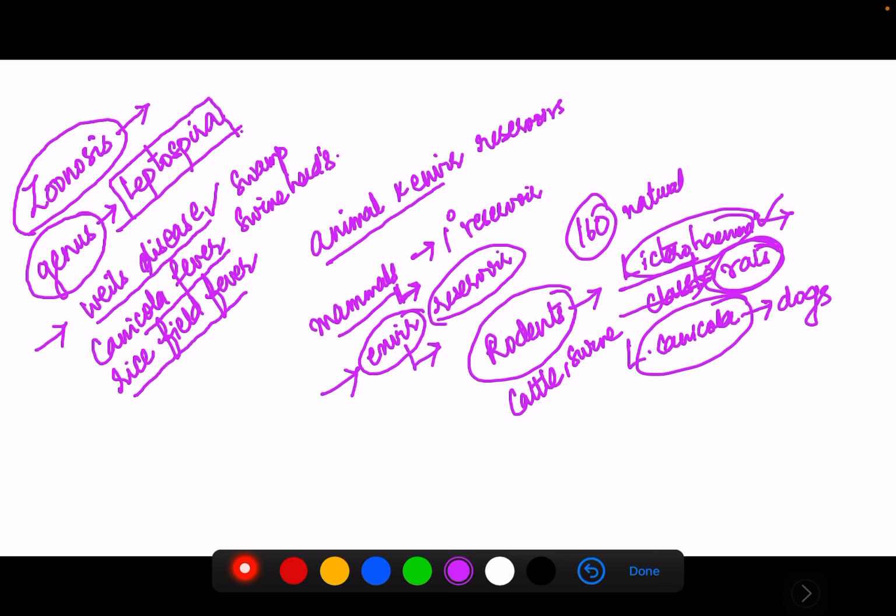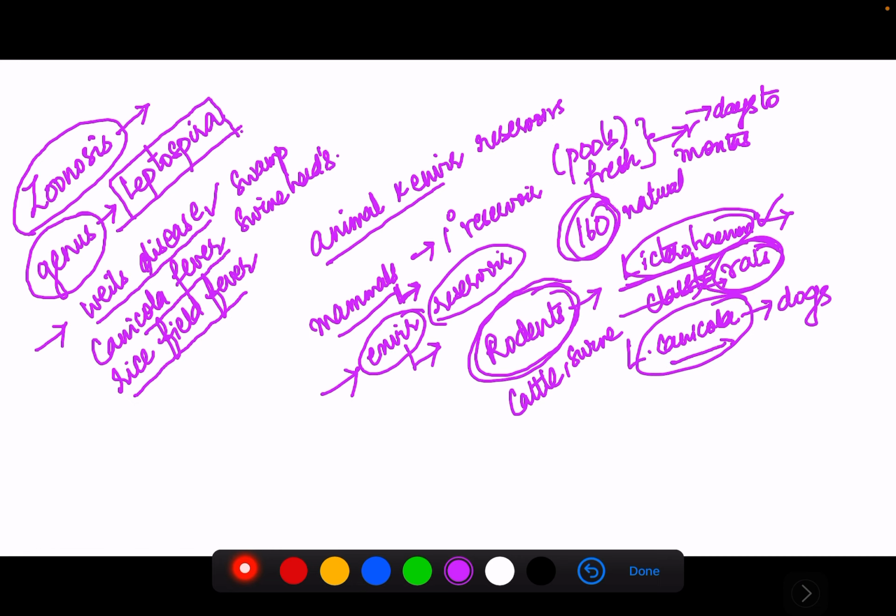And then environmental reservoirs. If pools or fresh water are contaminated by the urine of these rodents, the organisms can survive for days to months, because the environment is also a reservoir. Of the 160 species, rodents are the primary reservoir.